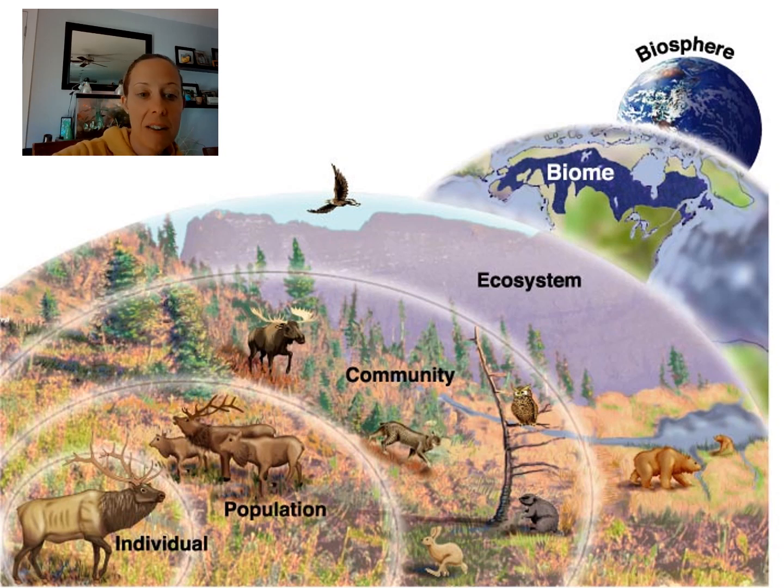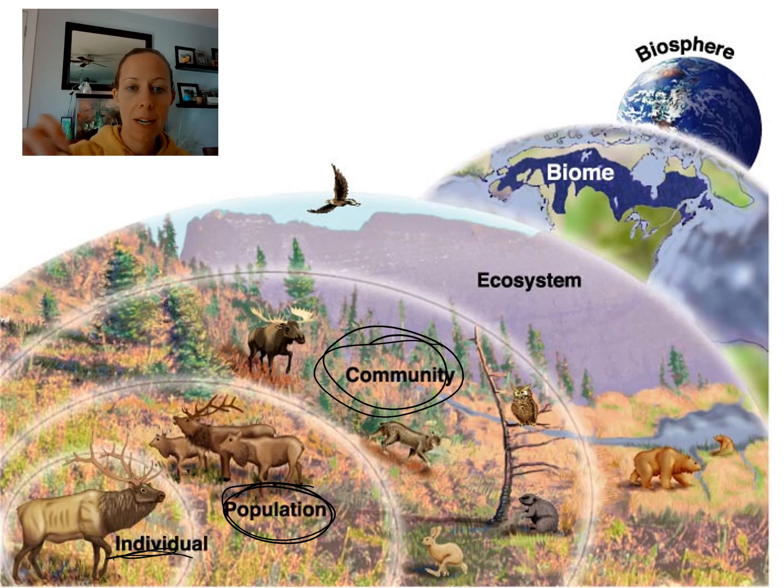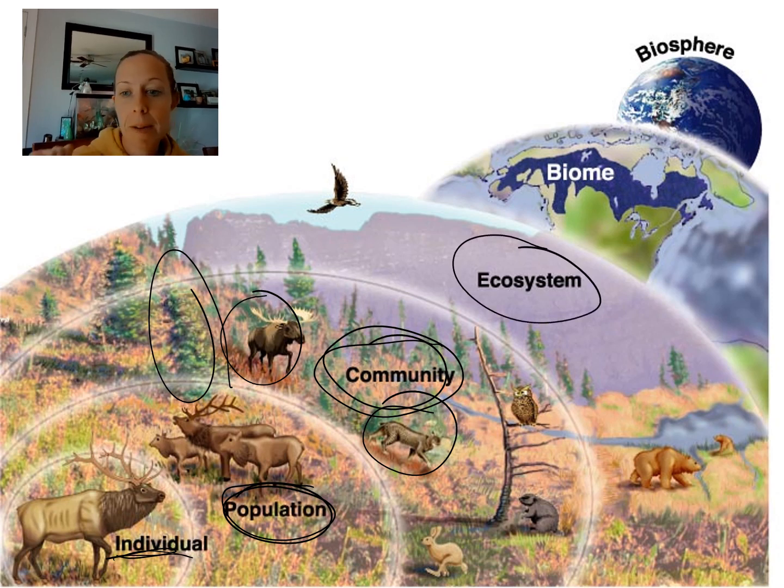So we have our individual, the single person; the population, the group of the same species so they can interbreed and have offspring; the community, which is all of the living organisms. So we have like living, right? Ecosystem, which is next, which is going to be our living and non-living. This is where non-living comes in, right? Temperature, wind, all that kind of stuff. Then we have biome and then biosphere, which is the earth.